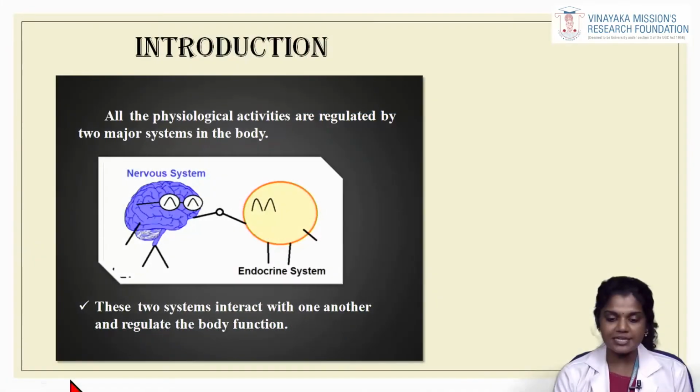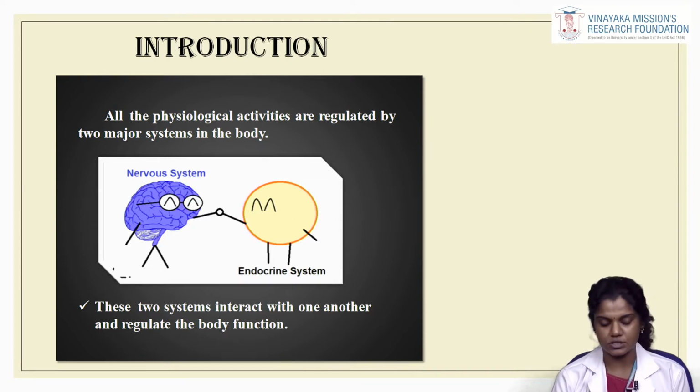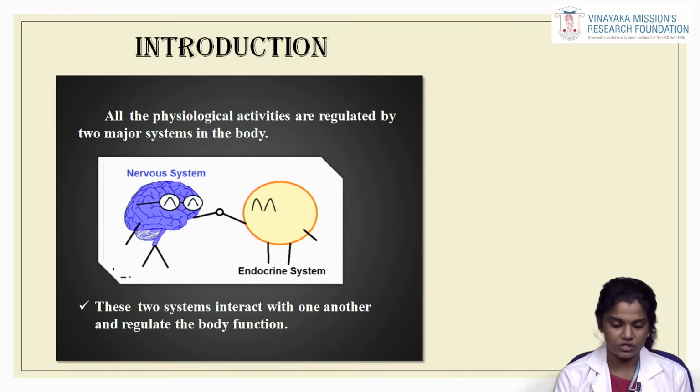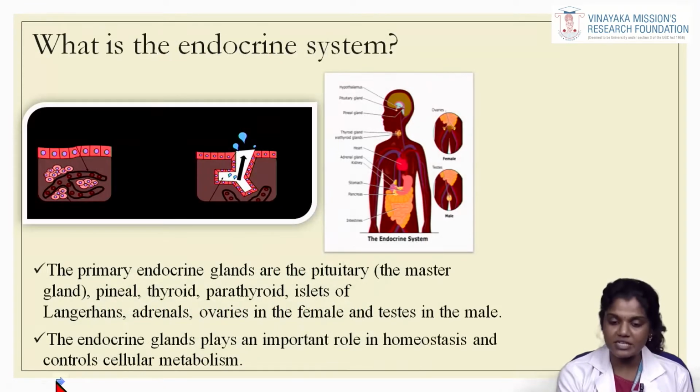All the physiological activities are regulated by two major systems in the body, and these two systems are the nervous system and the endocrine system. These two systems interact with one another and they regulate the body function. First of all, we'll see what the endocrine system is.